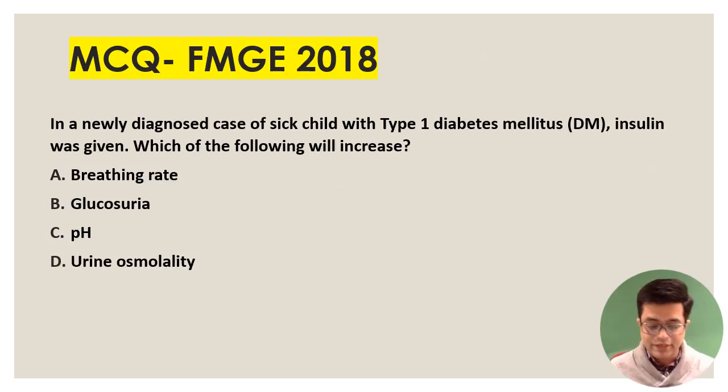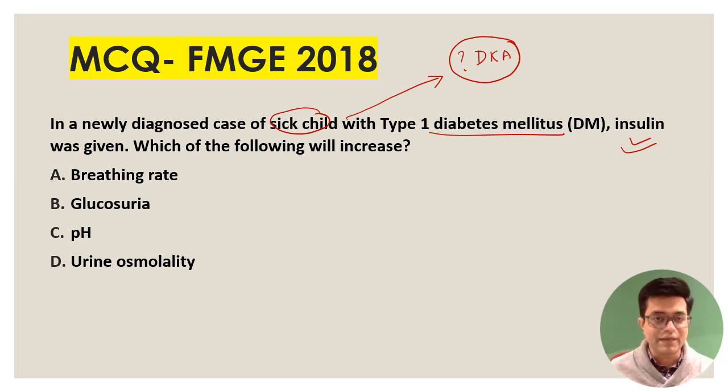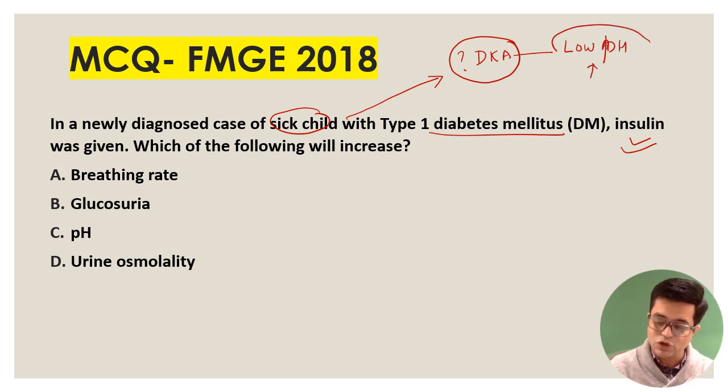It makes sense to revise with the discussion only. And MCQ FMG 2018: In a newly diagnosed case of a sick child with type 1 diabetes mellitus, insulin was given. Which of the following will increase? Sick child with type 1 diabetes, you give insulin. What will happen? Try to understand. The common complication the child will present with is diabetic ketoacidosis. In diabetic ketoacidosis, there is acidosis, so there is low pH in the body. When you give insulin, low pH will correct itself. And so which of the following will increase?